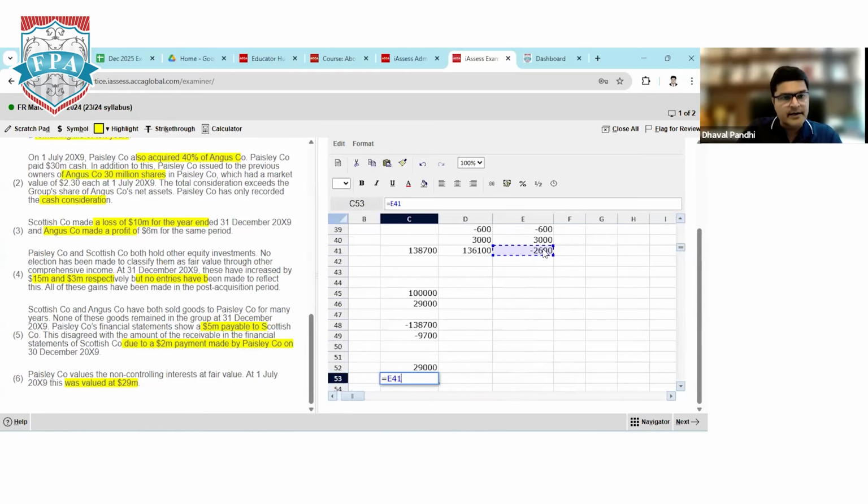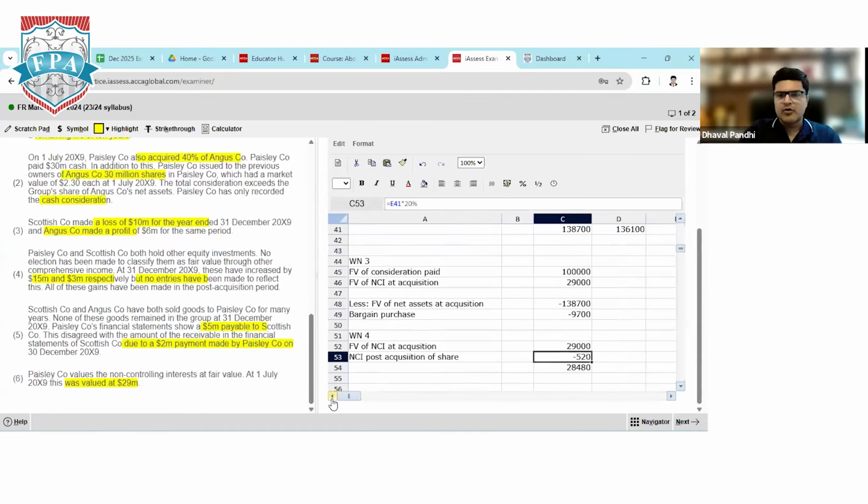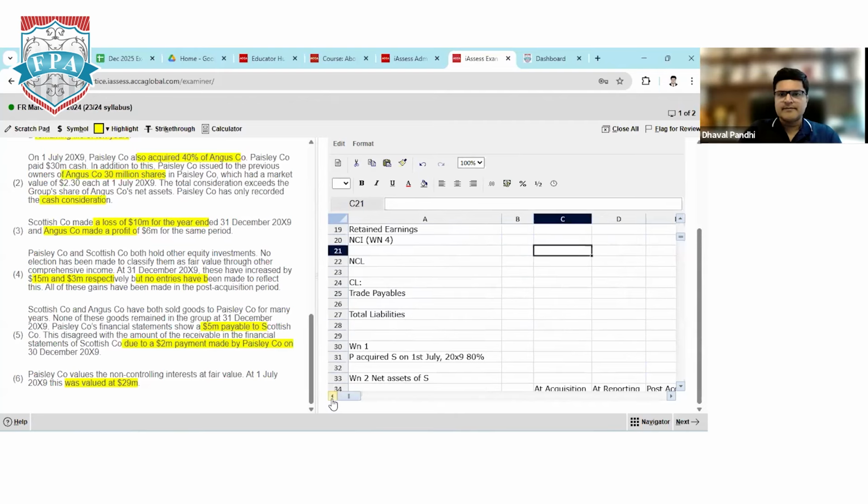Loss is 2,600. NCI holds 20% share of the company, so 2,600 into 20% comes to minus 520. So the amount payable to NCI is 28,480.